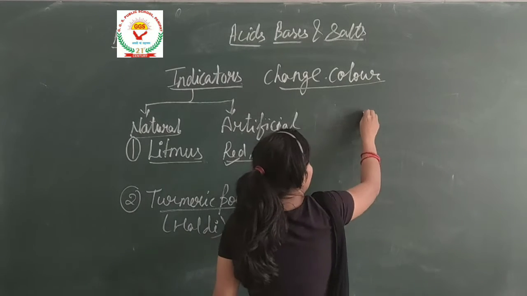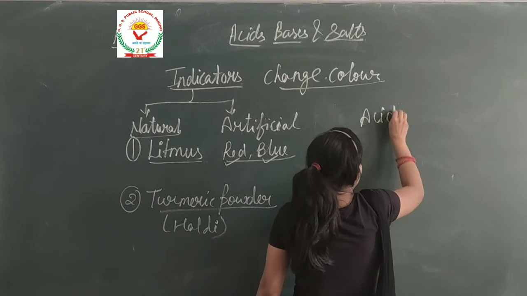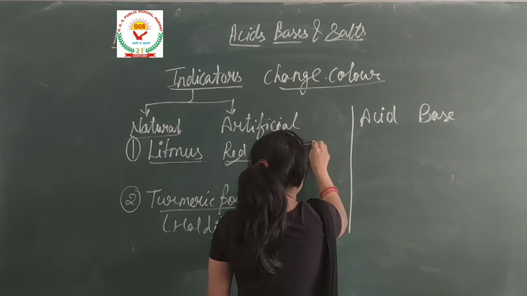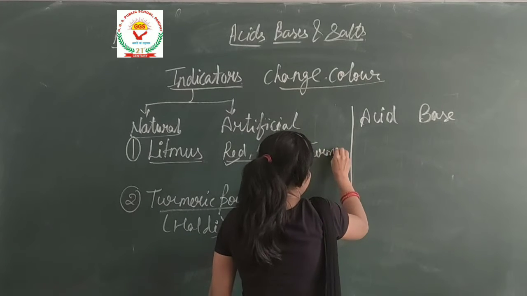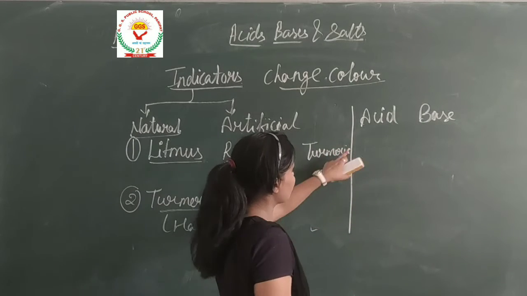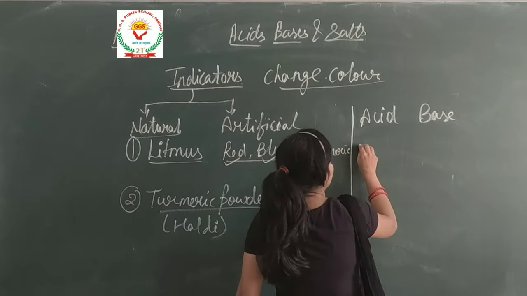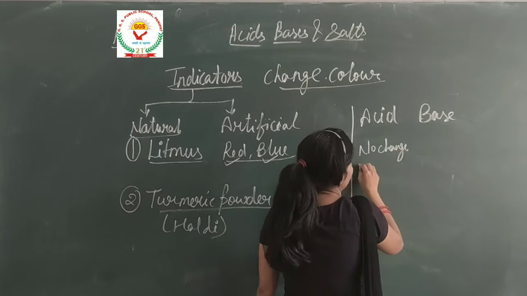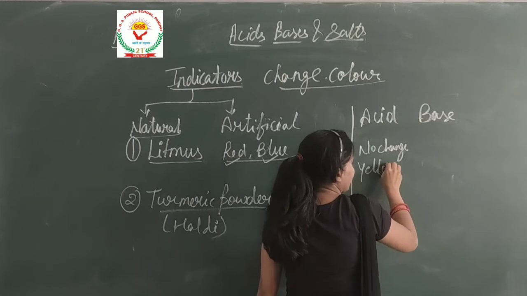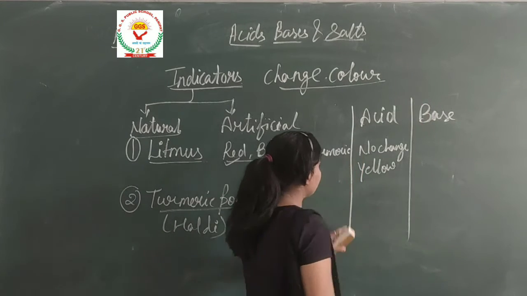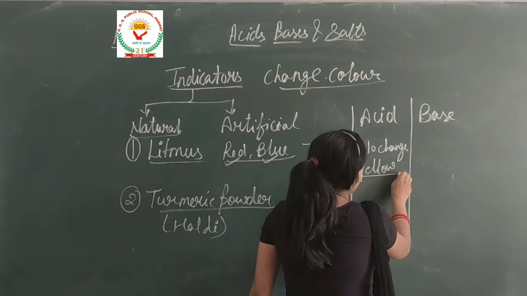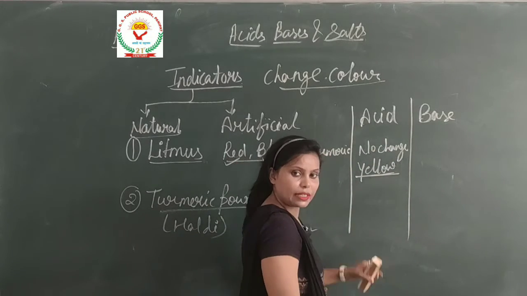When the turmeric is mixed with acid, there is no change. That means it remains yellow, which is its natural color.